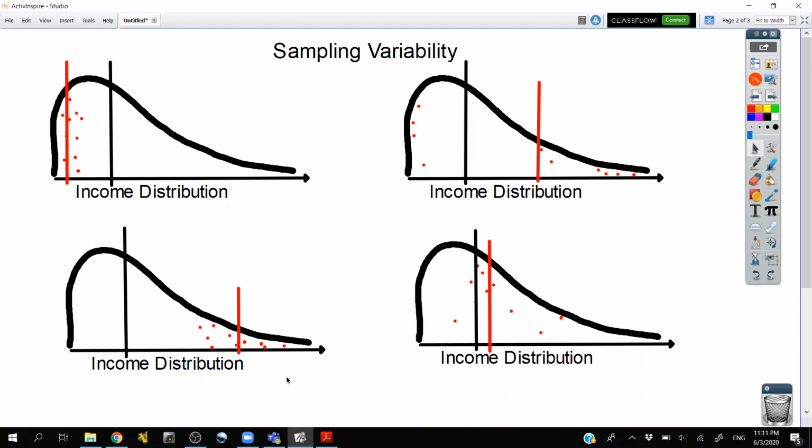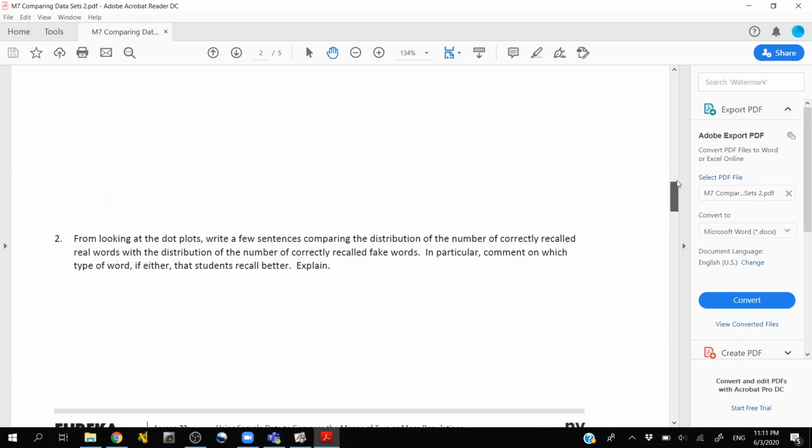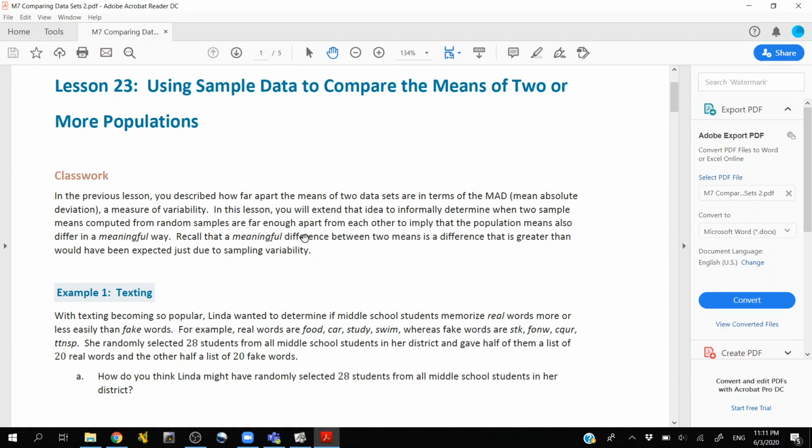The problem is we want to convey the truth. So we want to be able to test and see, does our sample actually describe the population? And we have to be able to test that while we don't know the actual population descriptors. Because of that, we have these ideas of variation, and we have to be able to decide. And that's what you were doing in the last lesson, really.